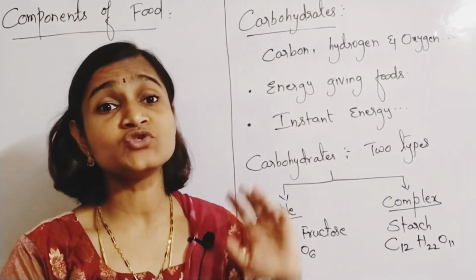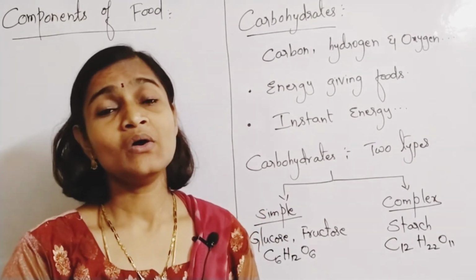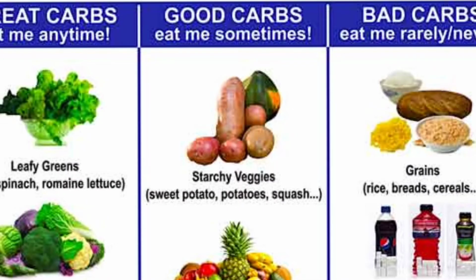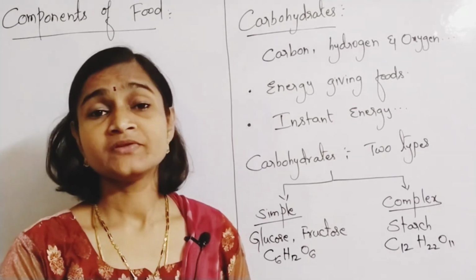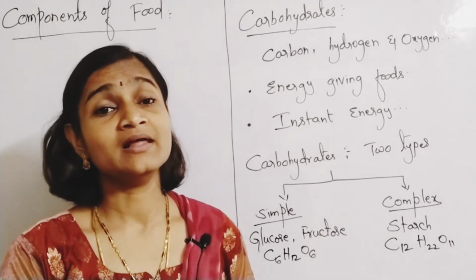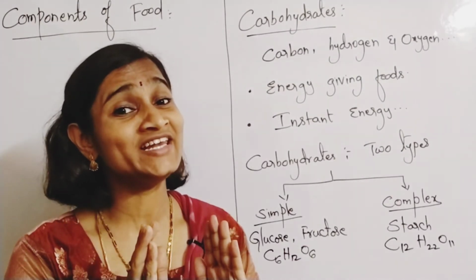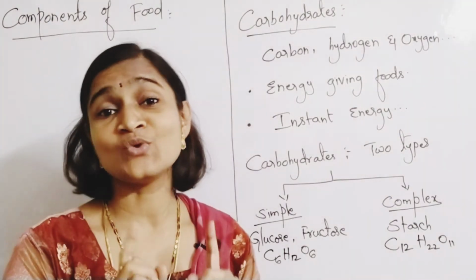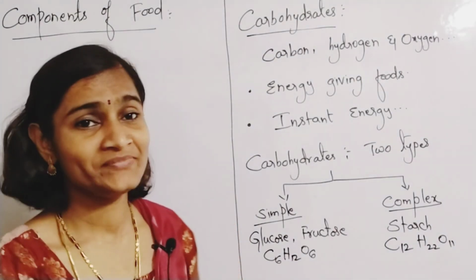Intake of sugary drinks, syrups, corn syrups and all leads to so many problems like diabetes, and even blood sugar levels will increase. So you have to be very careful. Intake of carbohydrates has to be in adequate quantity only, not in large quantities. So that point you all have to note, right?